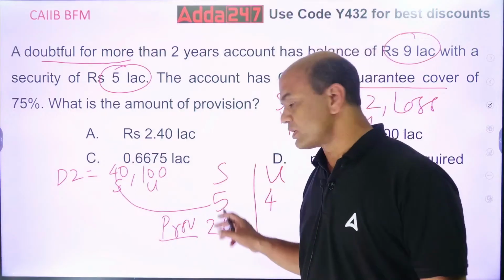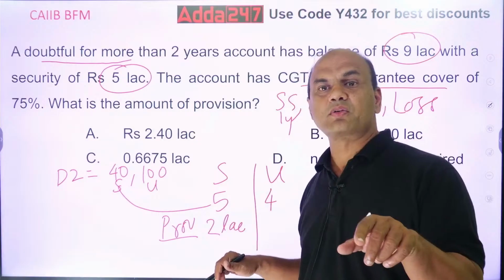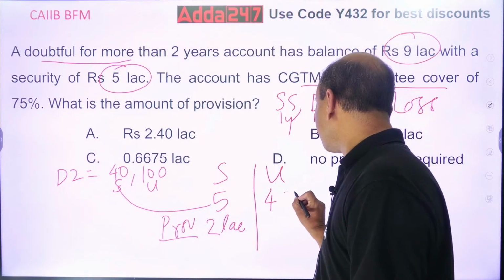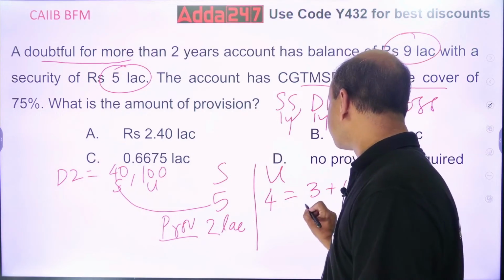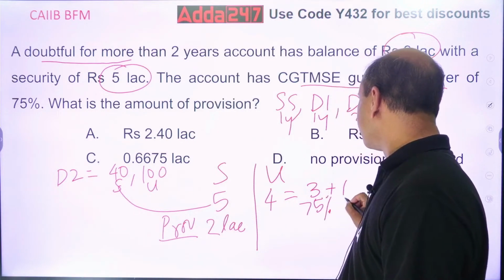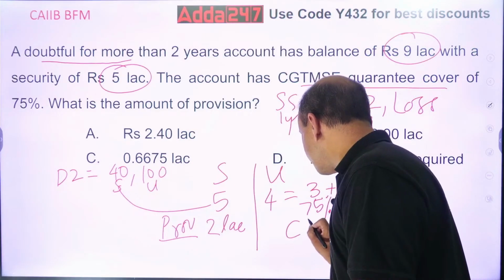The unsecured portion is 4 lakhs, and 75% of that is insured. 75% of 4 lakhs is 3 lakhs, and the remaining is 1 lakh.